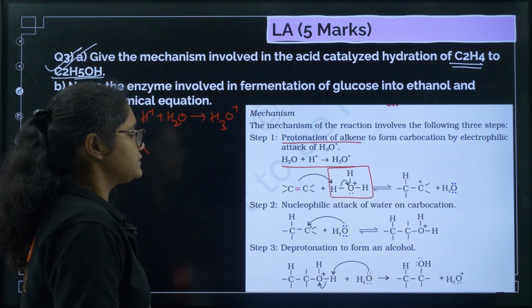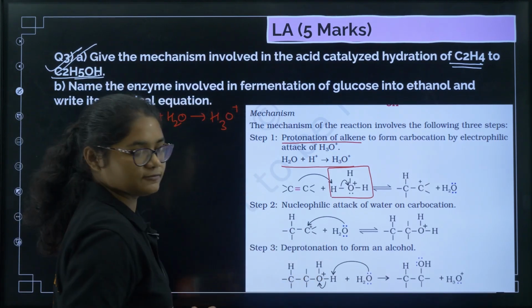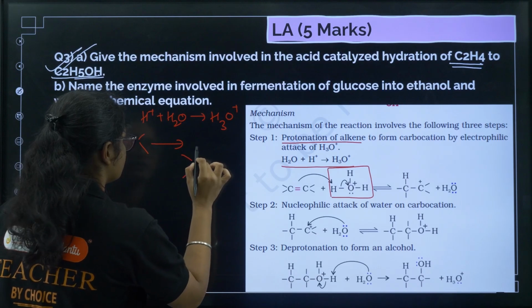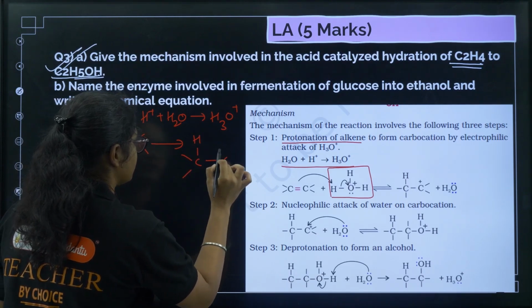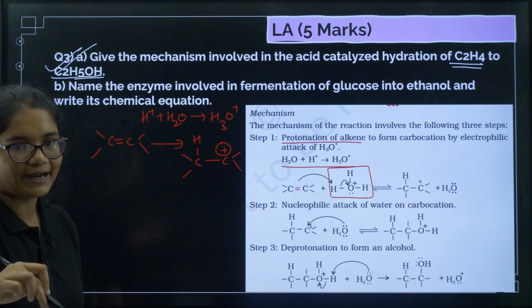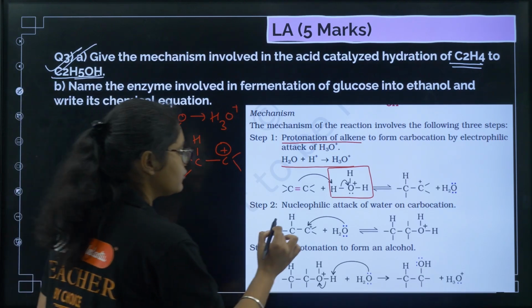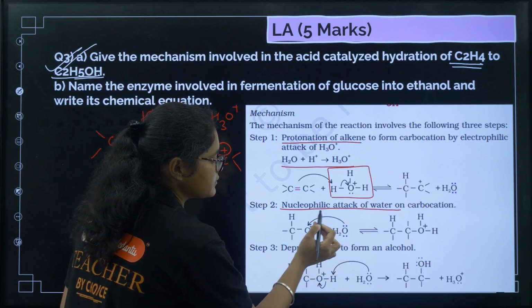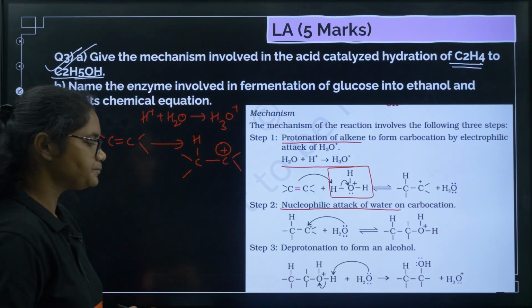Next, a carbocation is formed here, right? We have this H and we have C plus. Now water will attack this carbocation. The second step is the nucleophilic attack of water, right? So on this carbocation, this oxygen will attack. Clear?